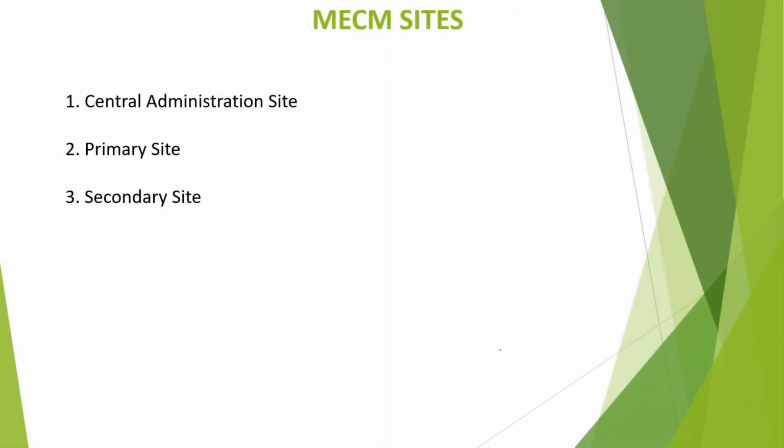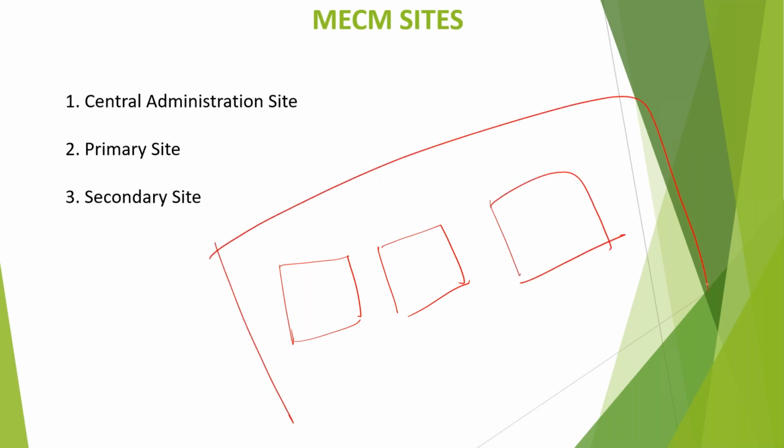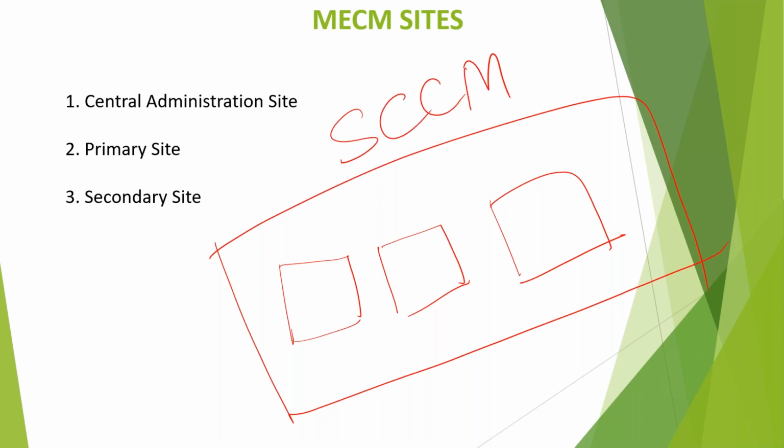Now, there are three site servers in SCCM. You need to make a note of it. There are central administration site, primary site, and secondary site. These are three different site servers in SCCM. They are not separate from SCCM, they are part of it. So for example, this is your SCCM. In SCCM, you have central administration site, primary site, and secondary site, like this: central, primary, and secondary.